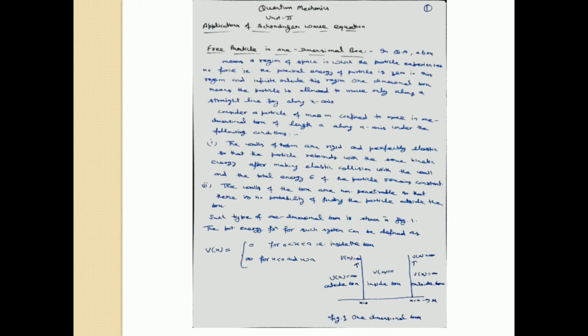In this figure, as shown, in the region x is equal to 0 to x is equal to a, the particle is free to move and the potential energy on the particle is 0. In this region, V(x) is equal to 0, that is, inside the box. And outside the box, that is x less than 0 and x greater than a, in these regions the potential energy is infinite. And because the particle cannot penetrate through the walls of the box, the probability of finding the particle outside the box is 0.